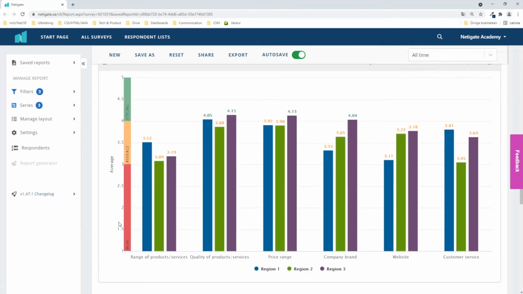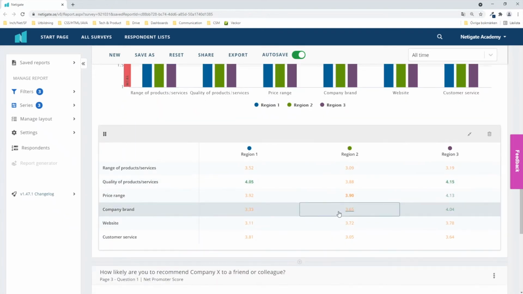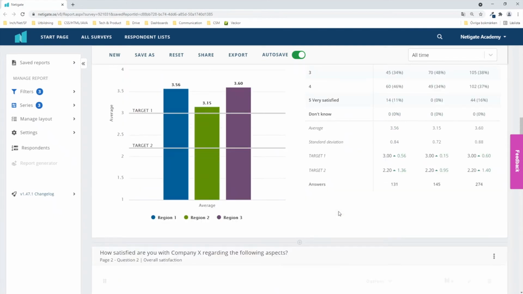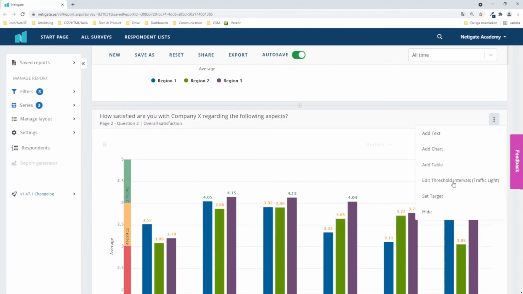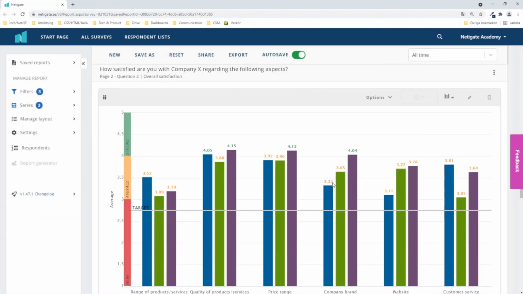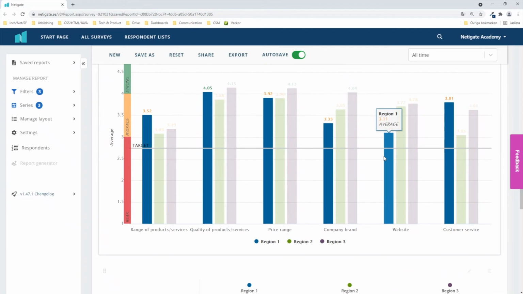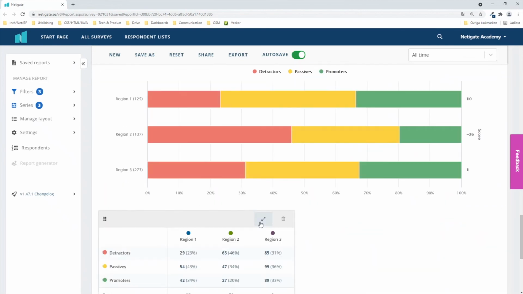And it's not only the graph, but it's also the color of the different values, as you can see, is displayed in the same color that you have in the graph. And the same goes for the table here. So threshold levels, target values. You can also combine these 2 features and apply a target as well. If the target here on average is, let's say, 75 for the whole company, you can see that all the regions are exceeding this target in each of the different statements here of this matrix.